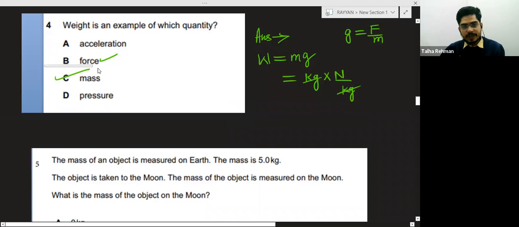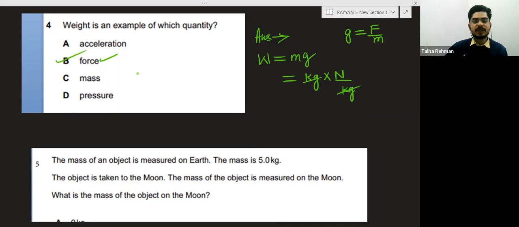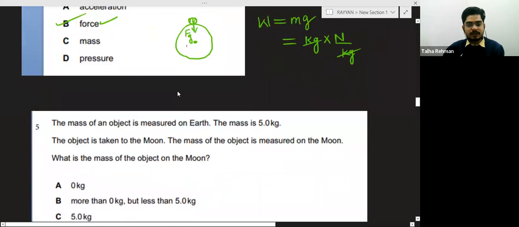So basically weight is a force. And why is weight a force? Because I have told you weight is a gravitational force. So option B will be correct here. I have told you, weight is a gravitational force on the body. Basically, this is the earth, and this is any object. The amount of gravitational force acting on this body is equal to the weight. And basically weight is a force. So answer B will be correct.